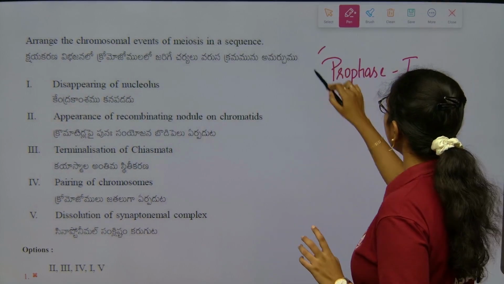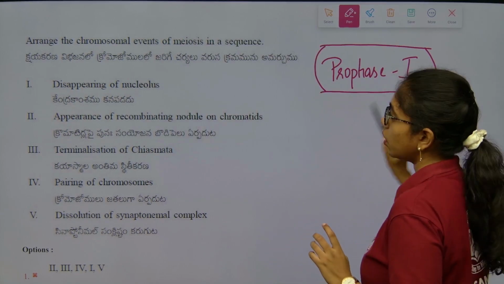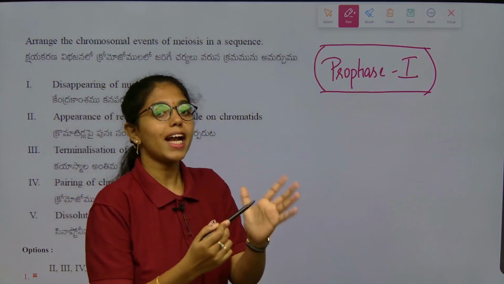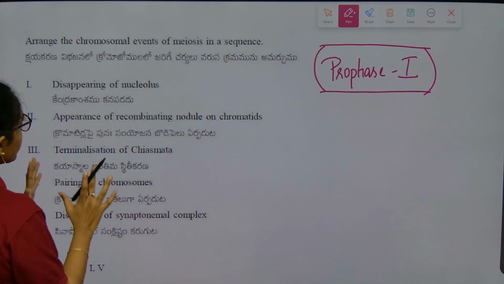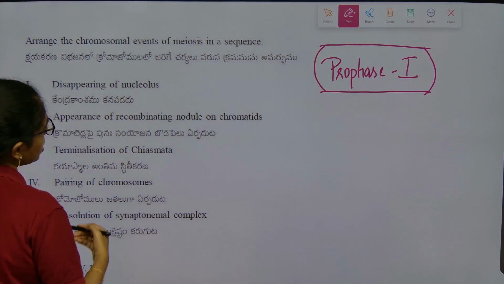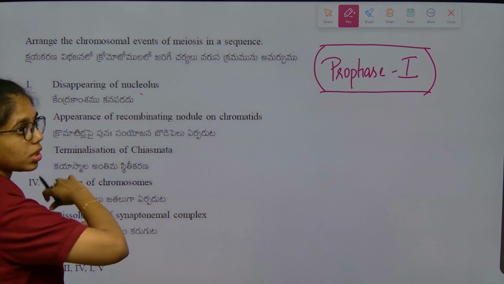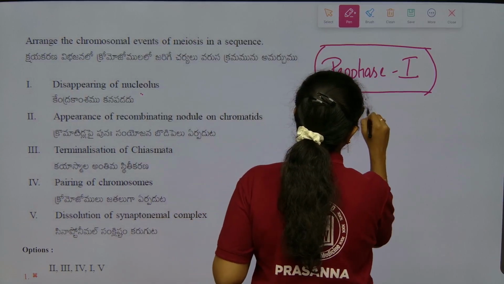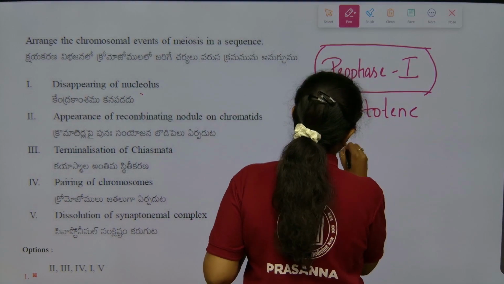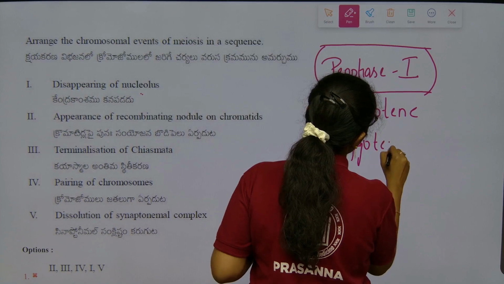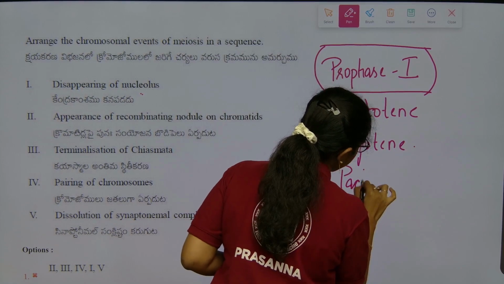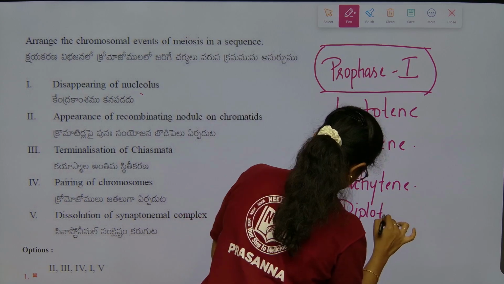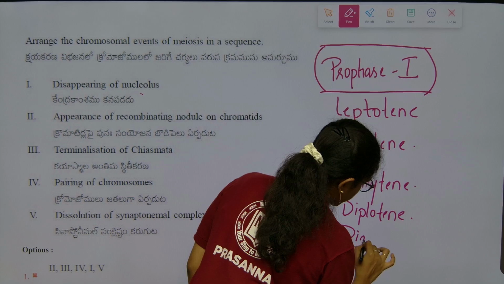Wherein from prophase 1, what are the 5 stages you have? Leptotene, zygotene, pachytene, diplotene and diakinesis, right? So first you see the events that are happening. Disappearance of nucleolus takes place in the last substage. So you have leptotene, zygotene, pachytene, diplotene and diakinesis.